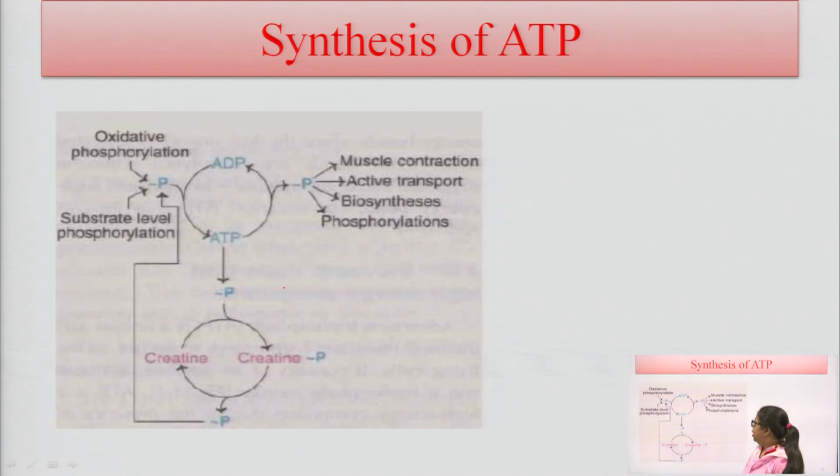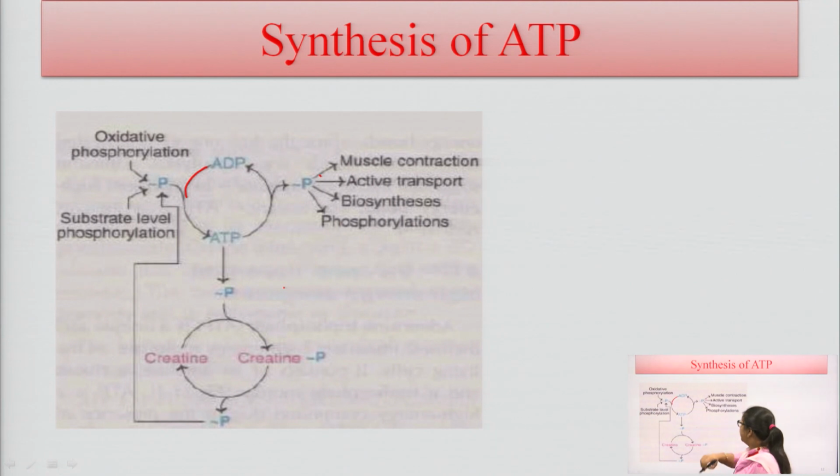This is a general reaction where oxidative phosphorylation and substrate level phosphorylation release a phosphate group here, and this phosphate group reacts with ADP to form ATP. This ATP releases phosphate to provide energy for muscle contraction, active transport processes or biosynthesis in the living creature, and for phosphorylation reactions.